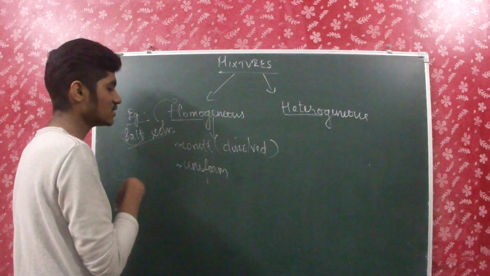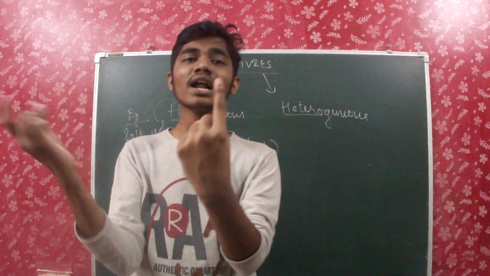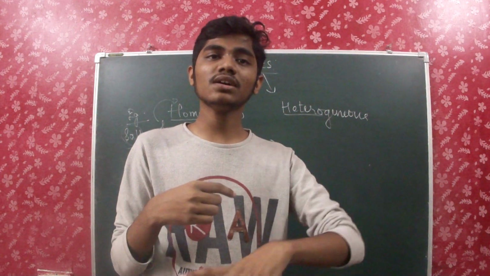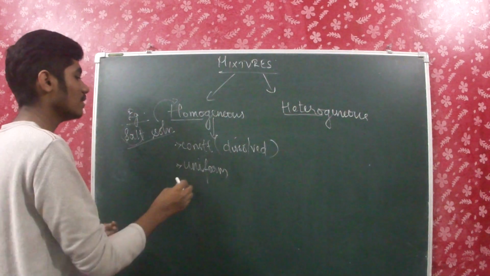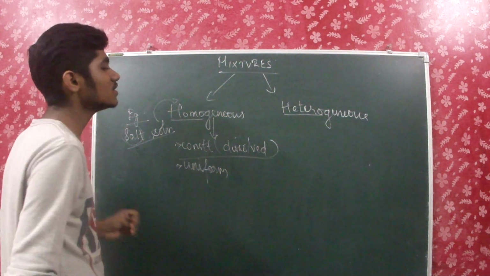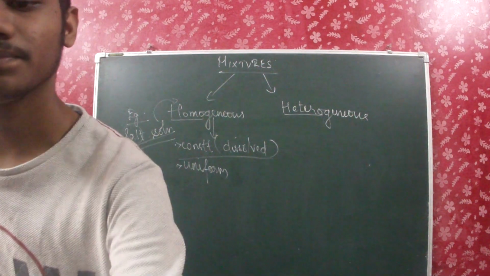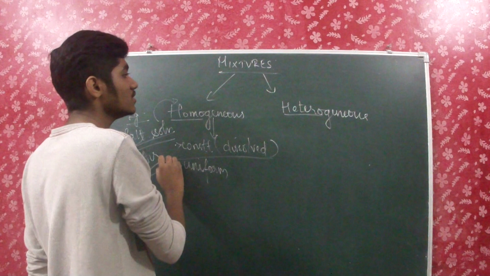You added one kind of particle into water, so there are actually two components, but it becomes like one solution. So the composition becomes completely uniform and the constituent particles get dissolved. The example is salt solution that I have told you, and also air. Air is also a homogeneous mixture.